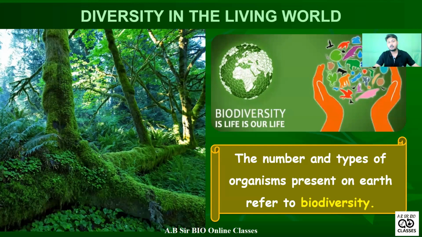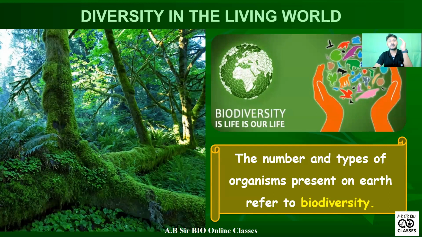So what I am discussing here, those 60 characters, this is diversity. Diversified means many characters are there. So what is biodiversity? The living world has many characteristics. If you think, there are so many species of animals, plants, monerans, protista, and fungi, and it's not possible to remember them all.